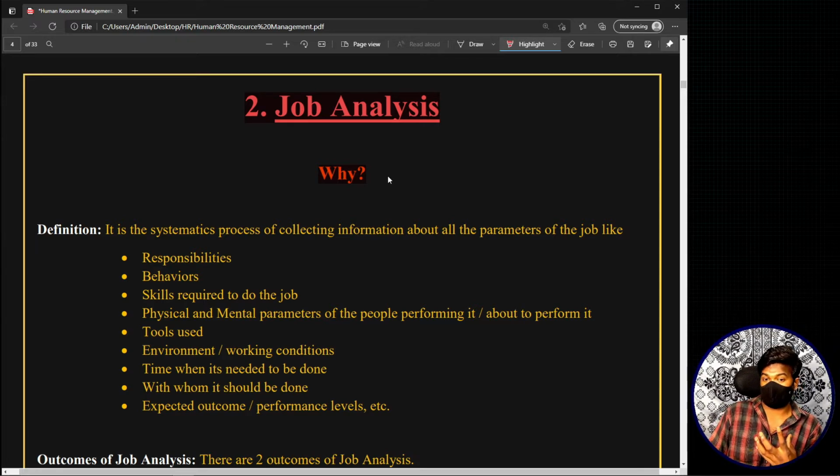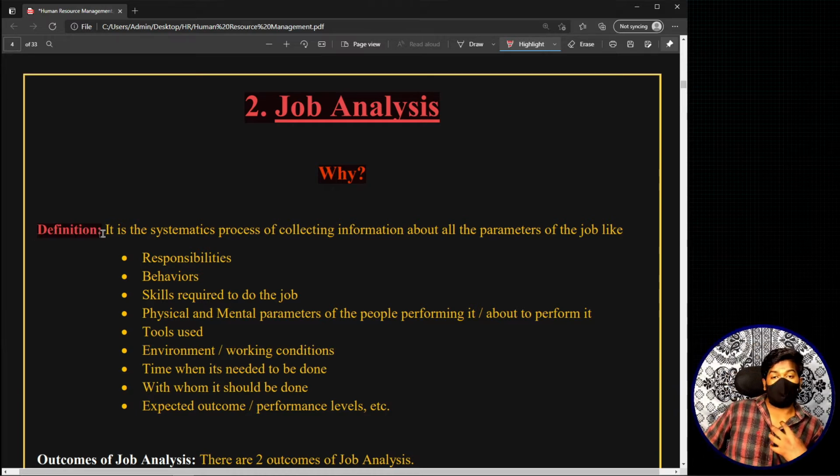We discussed the topic, telling that we do job analysis in different situations, like situation number 2, situation number 3. In this way, there are so many different situations in which we have to do job analysis. So that is the answer to the question why. Okay, now let's start with the definition.